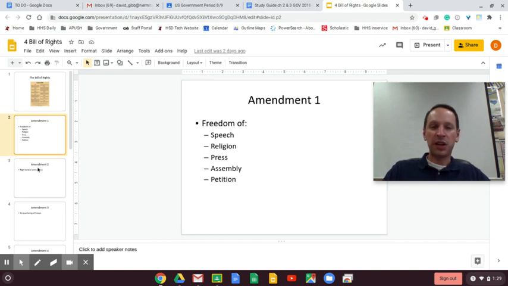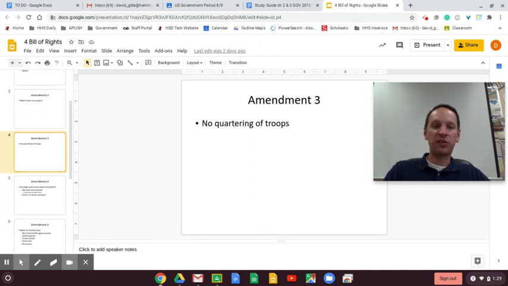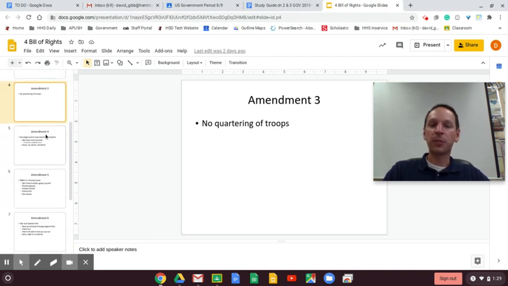Second Amendment is the right to bear arms. Third Amendment, no quartering of troops in your home. The government cannot force you to house troops in your homes during times of war.